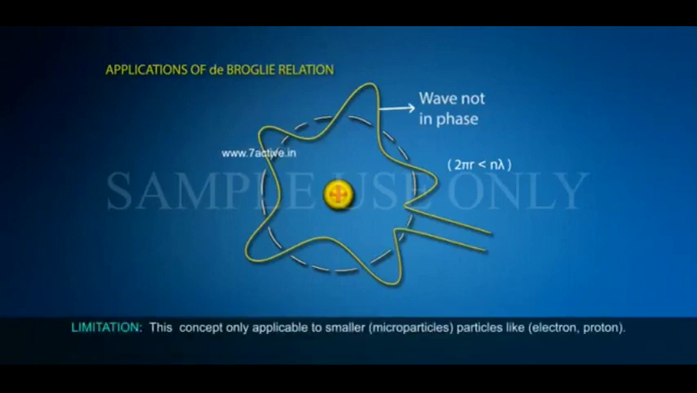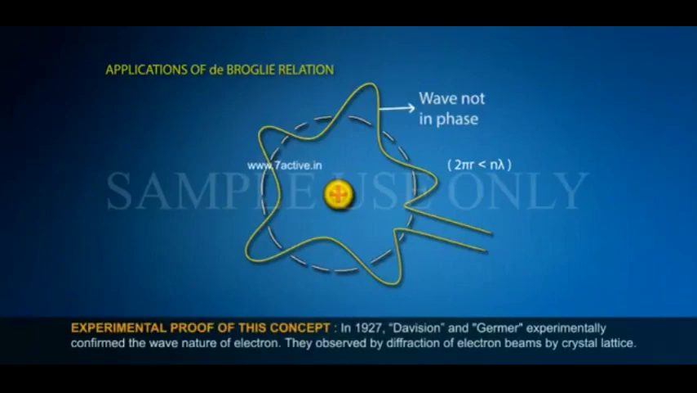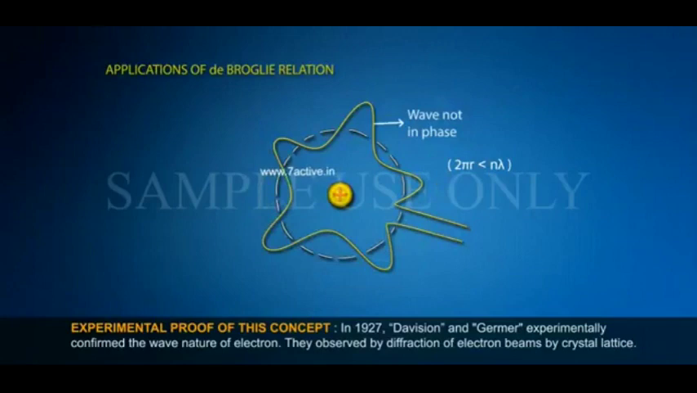Limitation. This concept is only applicable to smaller particles like the electron and proton. Reason: the mass of macroparticles is very large, so the wavelength is very small. Experimental proof of this concept: in 1927, Davisson and Germer experimentally confirmed the wave nature of the electron. They observed the diffraction of electron beams by a crystal lattice.